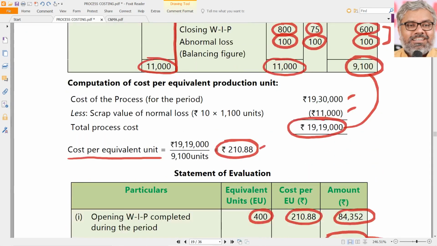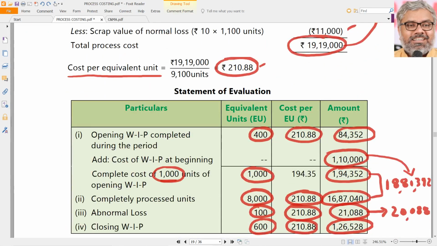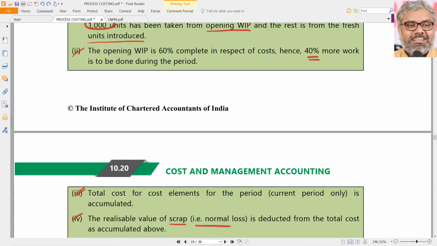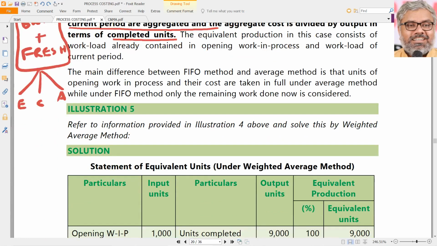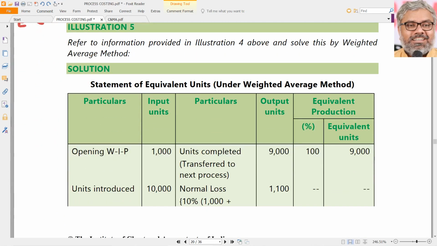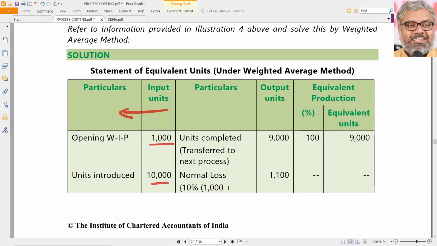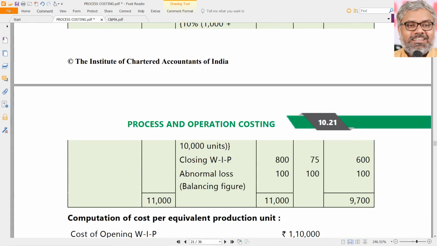Same way, this thing can be avoided also in the weighted average method. It can be introduced at the overall cost level itself. That's it. Remaining things are all same. Percentages and all we have to apply according to whatever is given in the question. So same illustration let us do using weighted average method. That will give us more clarity on this difference also. Once again, left hand side is common, nothing different. Opening work in progress 1,000, 10,000, and total will be naturally 11,000. Yes, this is all common.